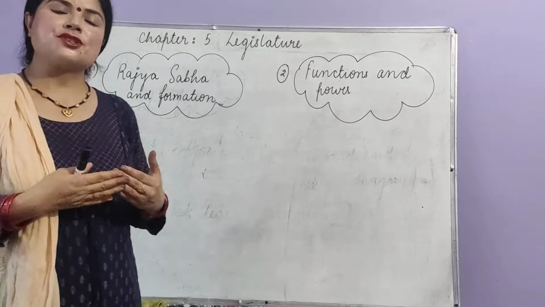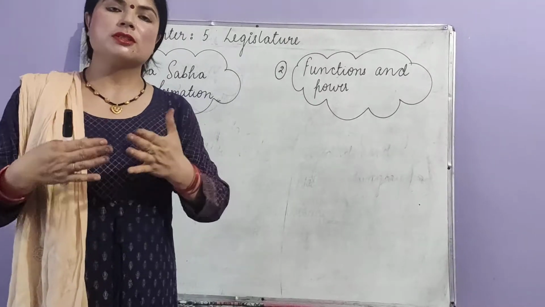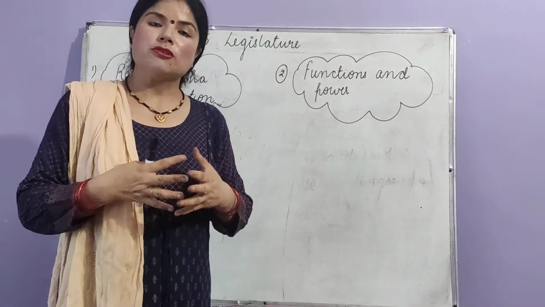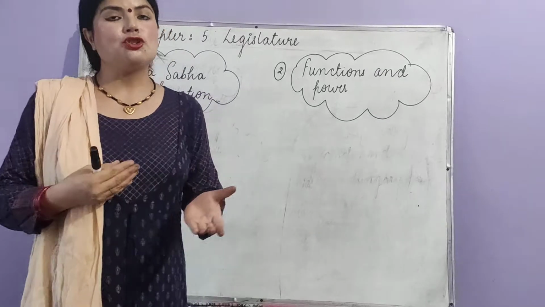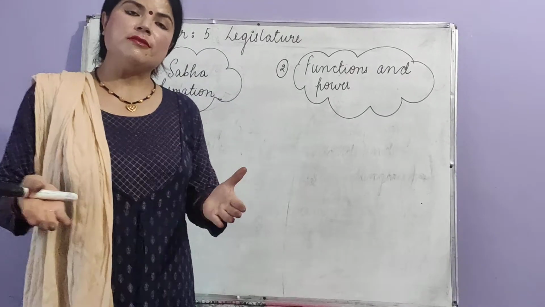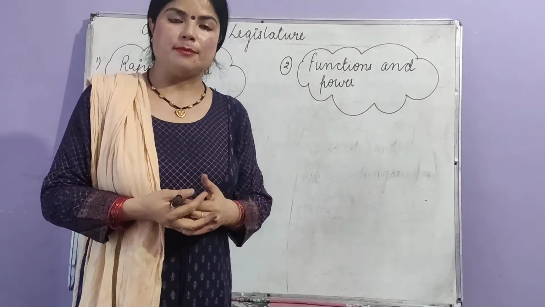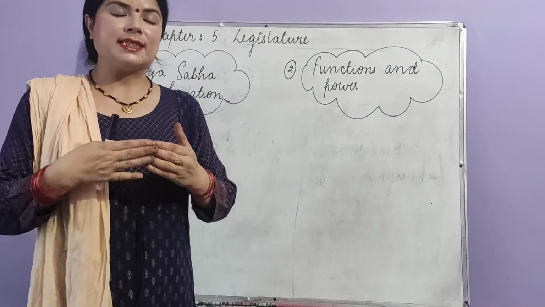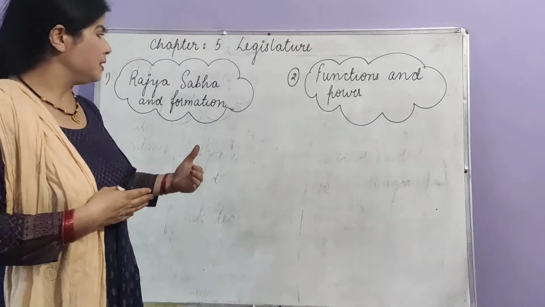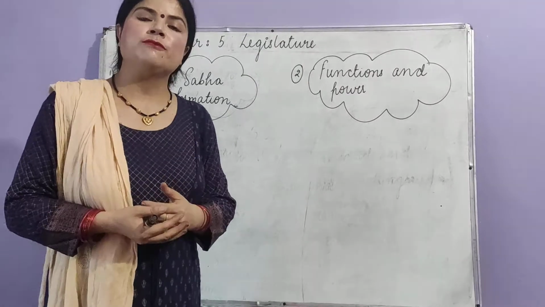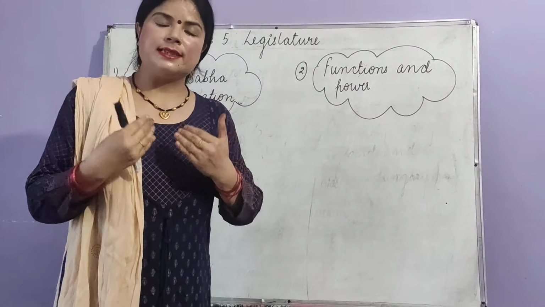Students, in last session we came to know about Lok Sabha, which is known as the lower house of parliament and which enjoys a lot of power in comparison of Rajya Sabha. Today we are going to discuss the second house of parliament, known as the upper house of parliament, that is Rajya Sabha.